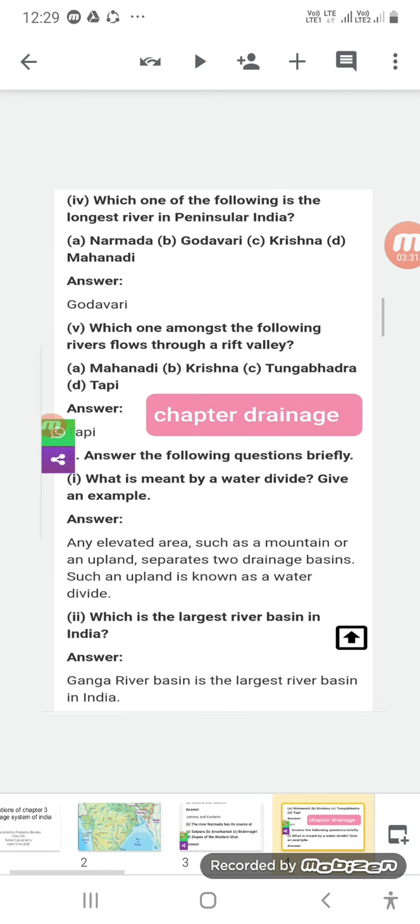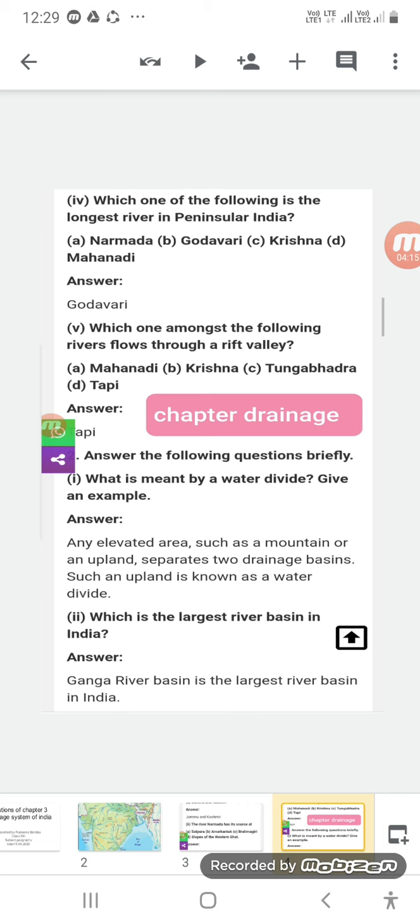Now going to the fourth part, which one of the following is the longest river in peninsular India? Here the options are Narmada, Godavari, Krishna, and Mahanadi. Which one among the following is the longest river? Among the peninsular rivers, you have to see which one is the longest, and the answer is Godavari. This Godavari rises from Western Ghats in Maharashtra, and flows into the Bay of Bengal. Now there is another, the fifth one.